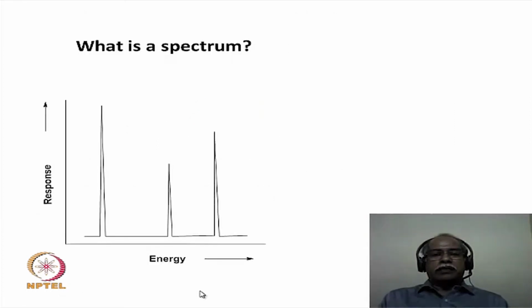Now, let us ask this question: what is a spectrum? A spectrum is essentially a plot of energy on the x-axis and the response that is being received from the sample on the y-axis. The energy is the energy of the electromagnetic radiation that is being applied in this particular case, and the response is what one records, whether it is an absorbance or a transmittance or emission intensity or scattering intensity, on the y-axis. And the peaks that are normally seen in the spectrum are essentially due to the intensities of absorption or transmittance, or intensities of emission or scattering, plotted against the energy of the electromagnetic radiation.